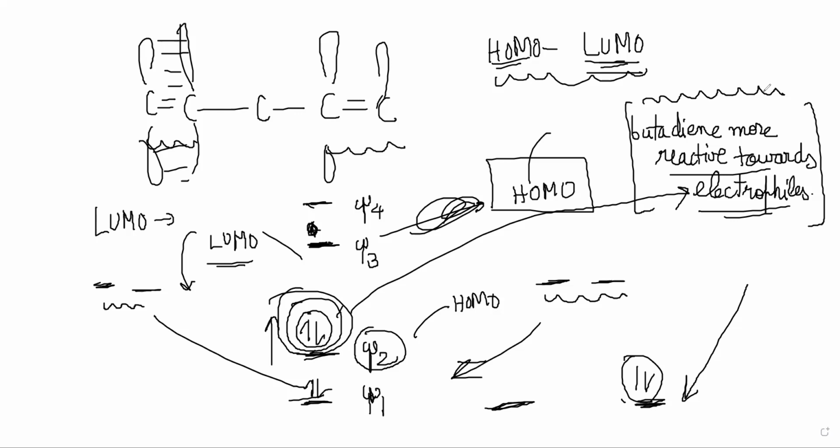So, sir, the LUMO of butadiene will have a lower energy than the LUMO of a regular double bond? A regular double bond is like this: two p orbitals come and make this.